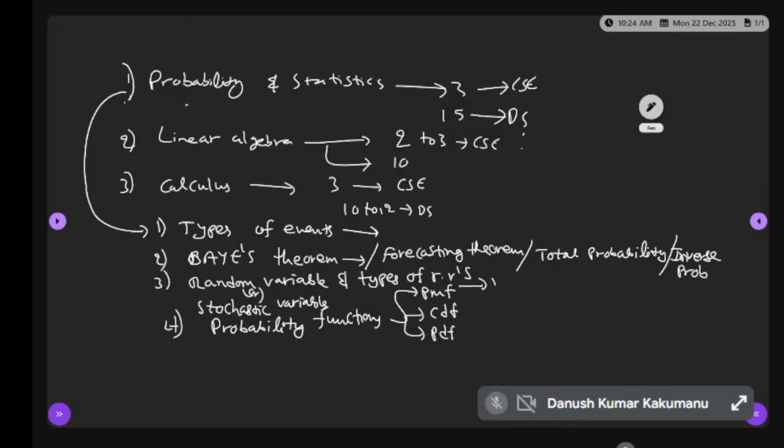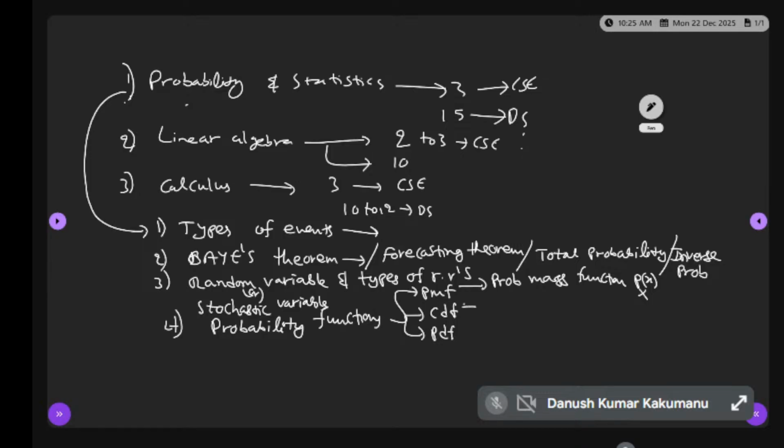It is represented as P of x with suffix capital X. Small x is the sample point, and capital X is the random variable. Random variables are represented as capital X, capital Y, capital Z.